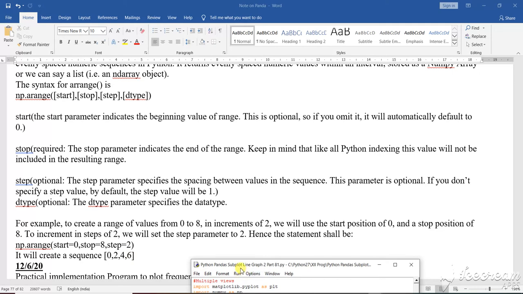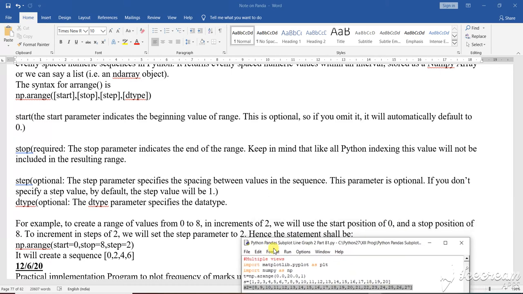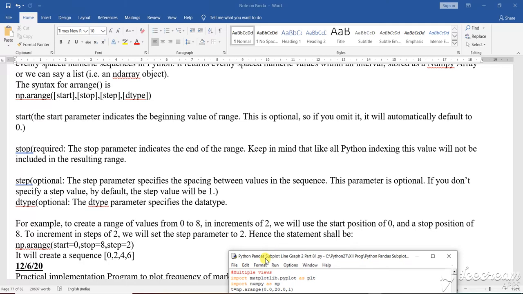It is not necessary every time to specify the data type, because by default, when you specify your range with the start and stop, the data type will be taken by default. By default it will take a floating point data type. It is going to take that particular sequence of the data type. This is what the data type pattern will be.